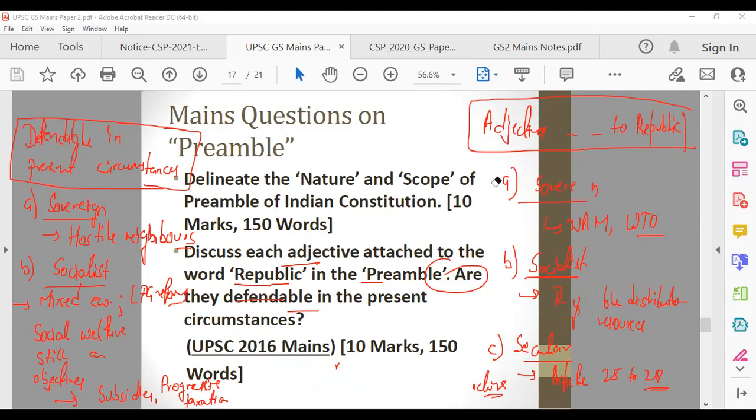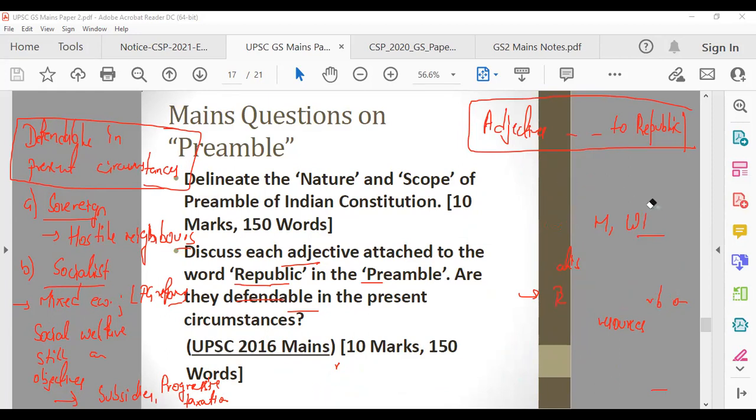Now we are talking about the defendable portion, how they are defendable in present circumstances. So second point done, secularism. How will you define whether secularism is defendable in present circumstances or not, or what is a threat to it? So the third point here is secularism.